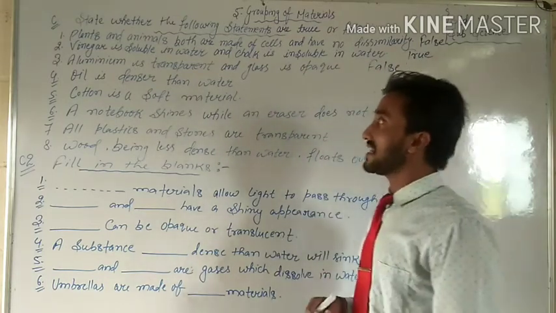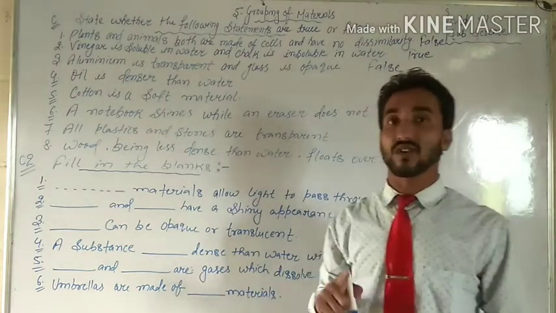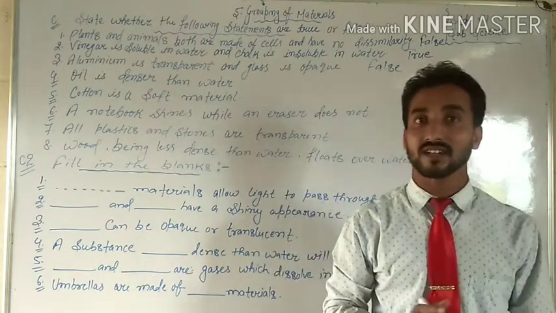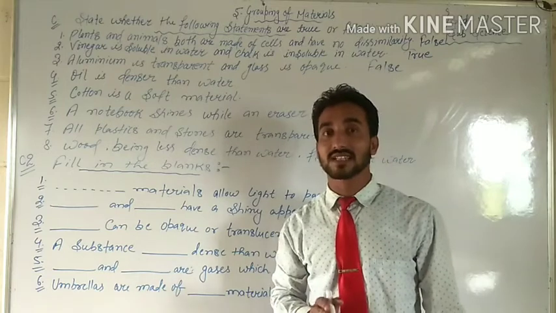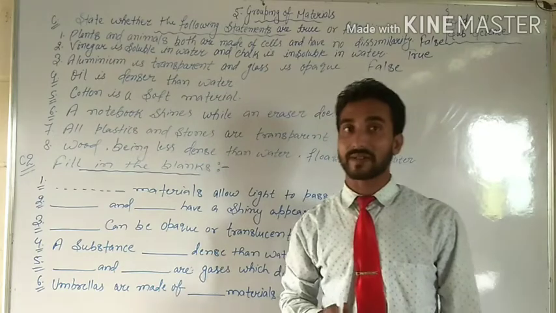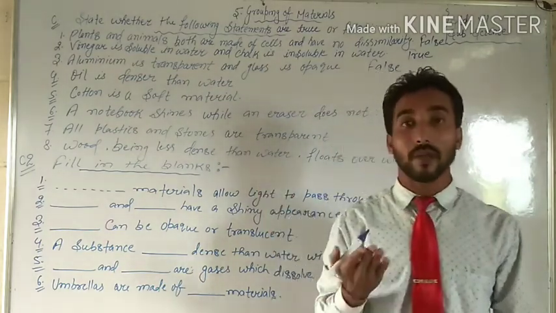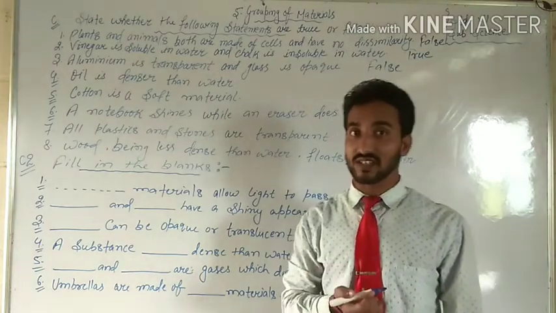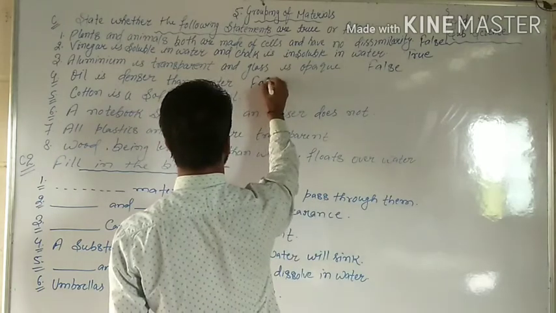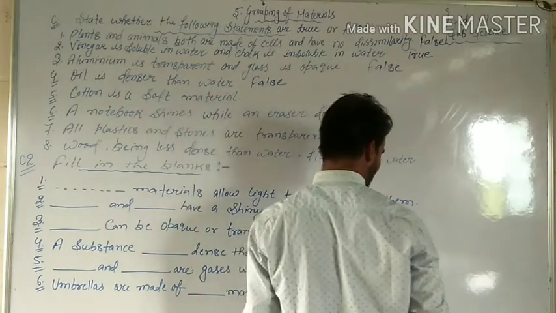Number 4. Oil is denser than water. Students, it was already explained in the topic that denser materials in respect of water will sink in the water. And if oil is denser than water, then why does the oil form another layer on the surface of water? It means this statement is also false. Okay, students, false.